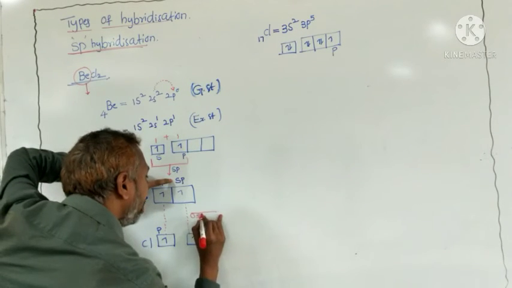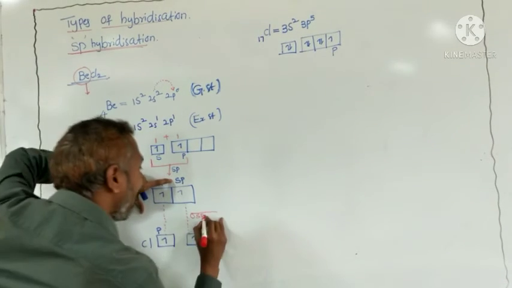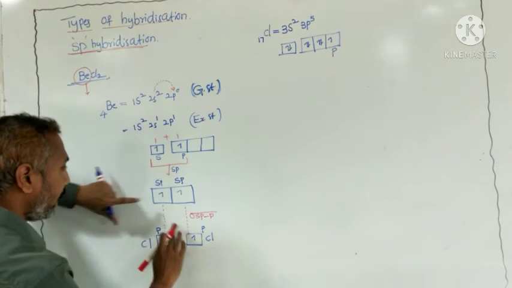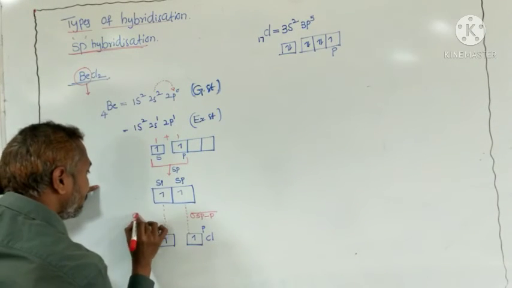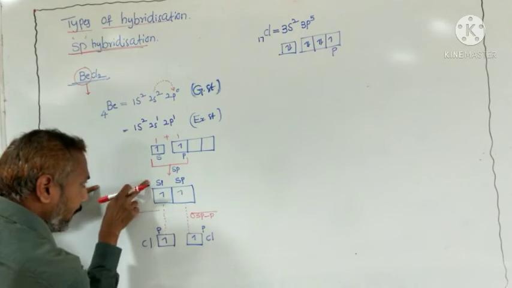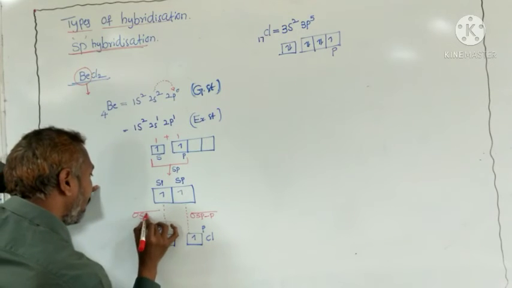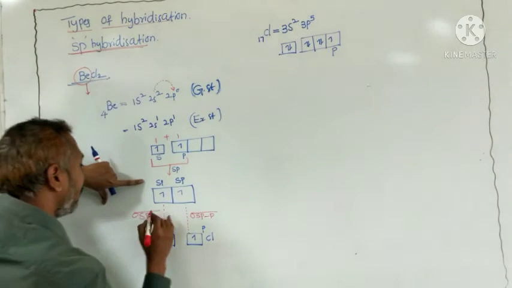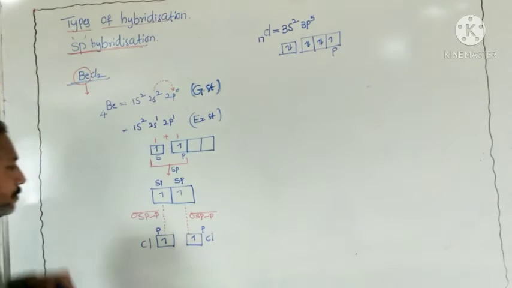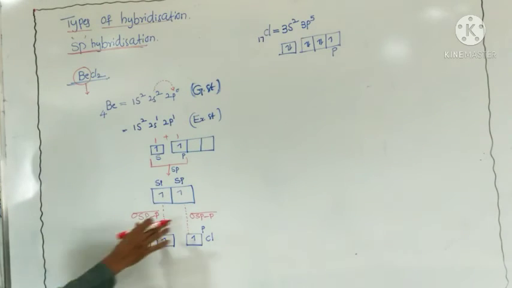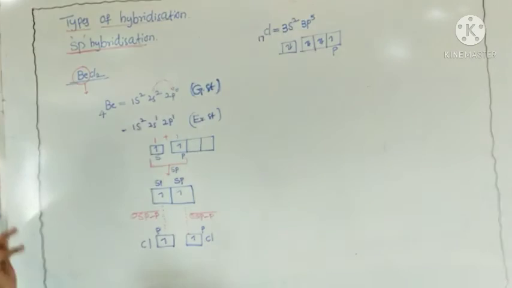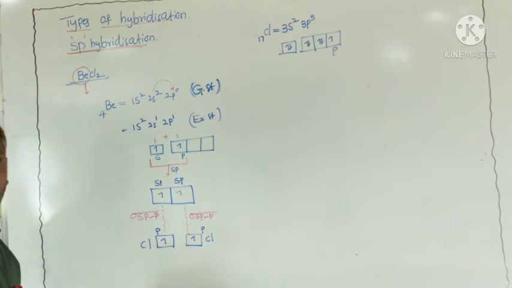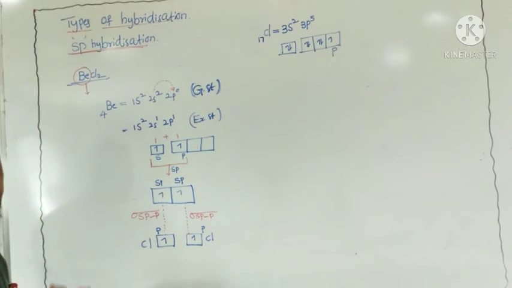The sp hybrid orbital of beryllium overlaps with the p orbital of chlorine. Both form sigma bonds. That's why the first condition is that hybrid orbitals form only sigma bonds.